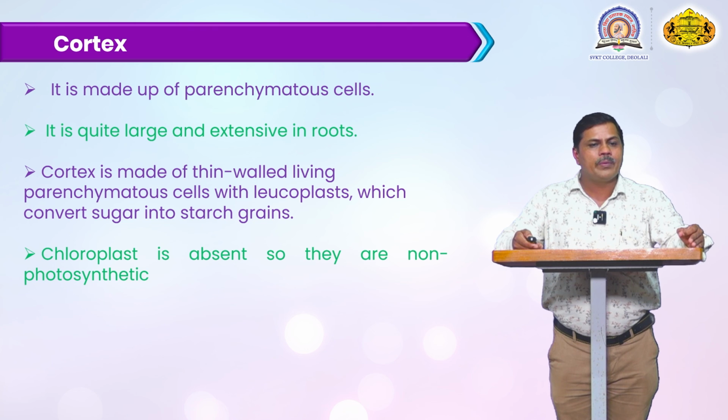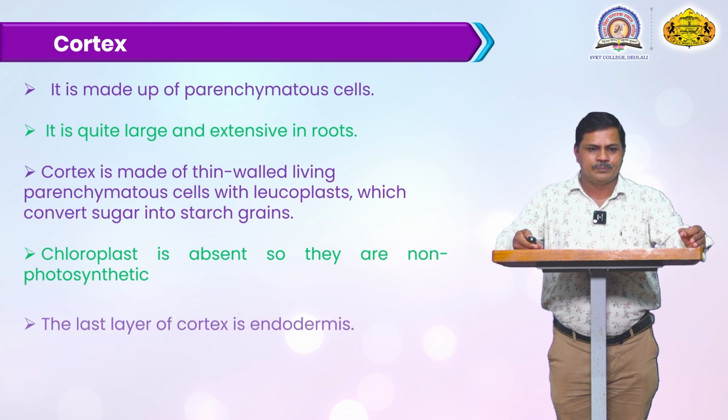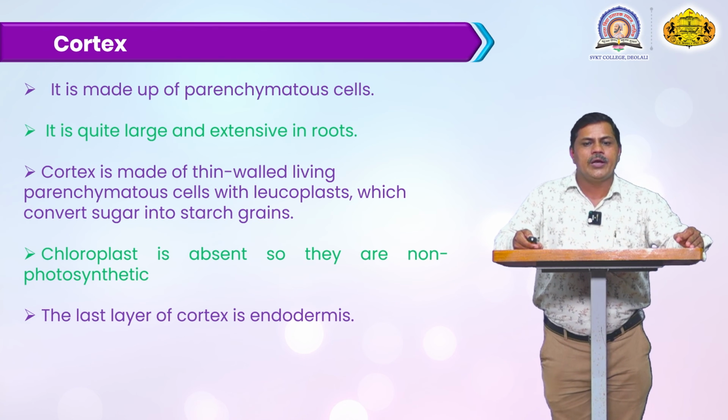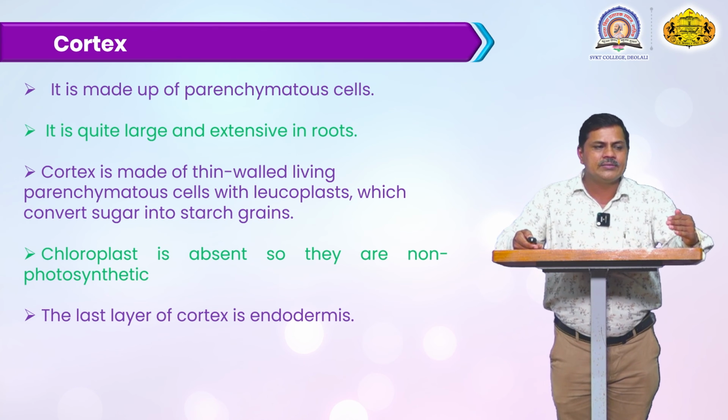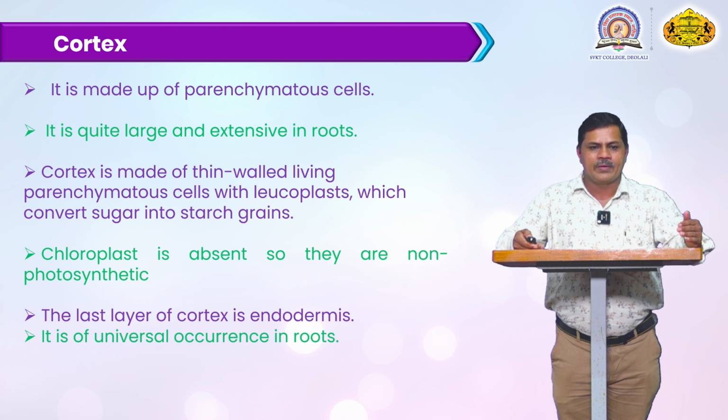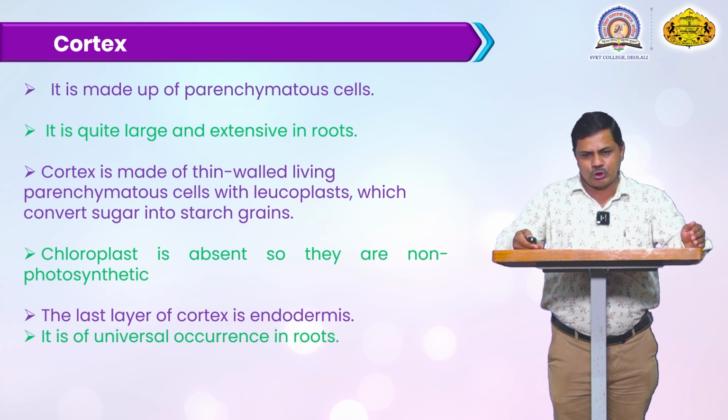They do not prepare their own food material, as they have no chloroplast in these cortex regions. The last layer of the cortex is the endodermis. The endodermal layer is covered by the cortex cells, and it is a universal occurrence in the root. The cells are very compactly arranged to each other, just below the cortex layer.